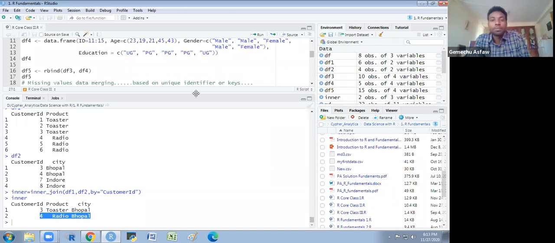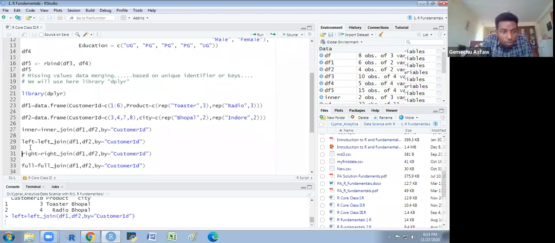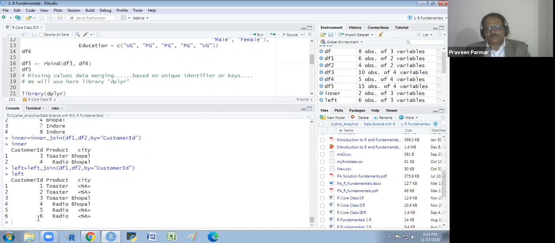Second thing, if I write the left join, I will show you this left join. So I will get the IDs of the first data frame, 1 to 6, columns of both data frames, and wherever it is not matching, it will give me the NA. Wherever it is matching, it will give me the name of the city. Does that make sense to everyone? Yes, sir. All observations of the first data frame, that is the left join.